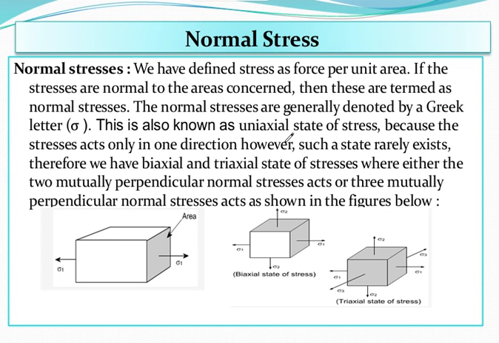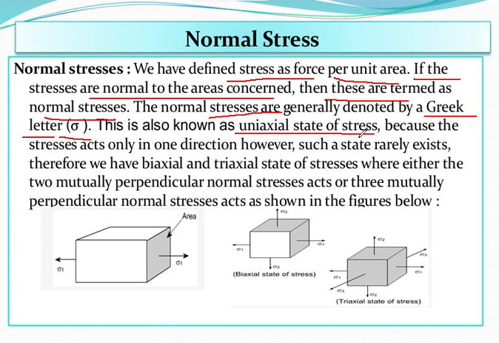Now we'll be talking about the normal stress. What is normal stress? Basically, it is defined as stress as force per unit area, and if the stresses are normal to the area concerned, then these are termed normal stress. And normal stress is generally denoted by the Greek letter sigma. This is also known as the uniaxial state of stress, because the stress acts only in one direction. However, such a state rarely exists.